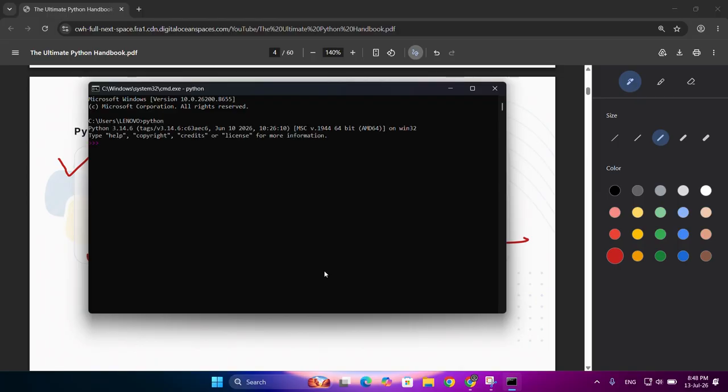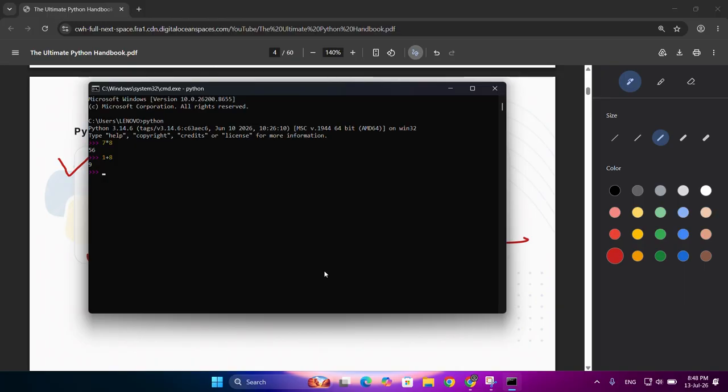Then you will enter into the REPL, read, evaluate, print, loop. Whatever statement we want to write, we can do calculations like 7 into 8. Press enter, it will print 56. Then 1 plus 8, press enter, it will print 9. It will do the basic calculations and work as a calculator.